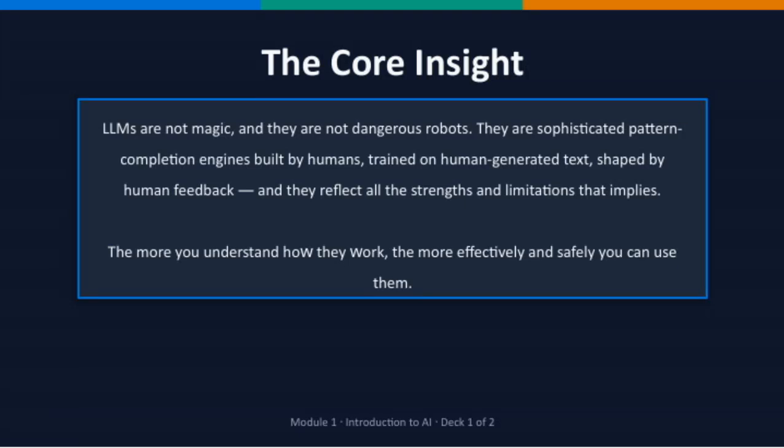Now let's clarify a common misconception. Large language models, or LLMs, are not some kind of magic trick. They're not dangerous robots waiting to take over. Instead, think of them as highly sophisticated pattern completion engines. These systems are built by humans, trained on vast amounts of human-generated text, and shaped through human feedback. Because of that, they reflect both our strengths and our limitations.